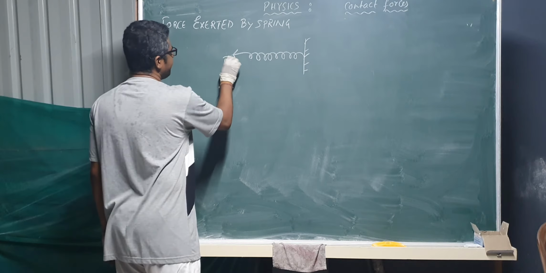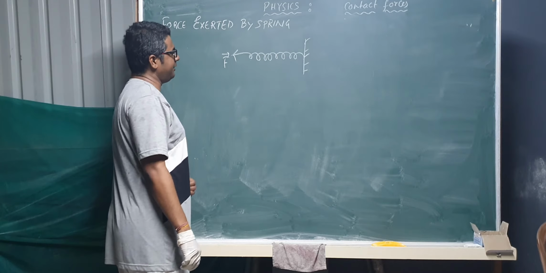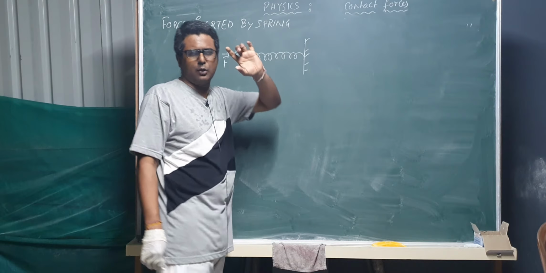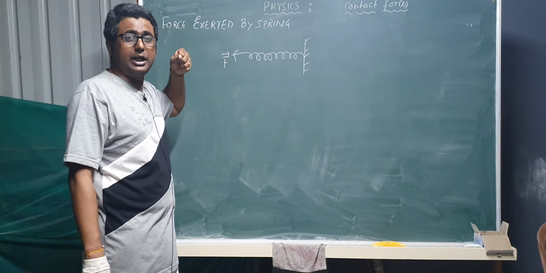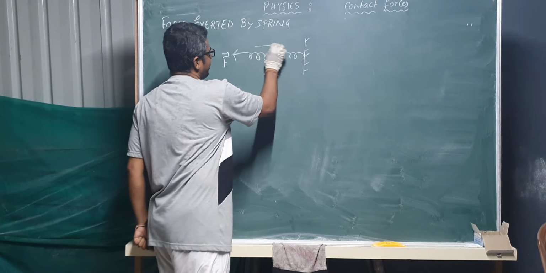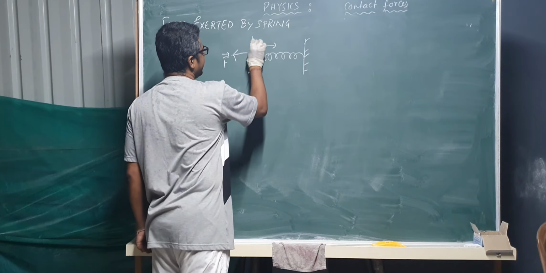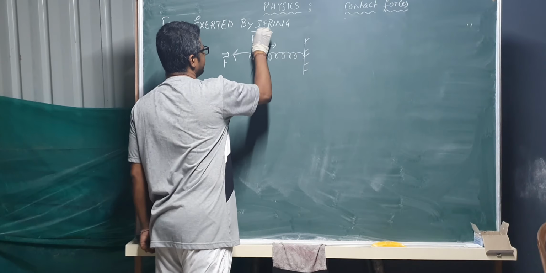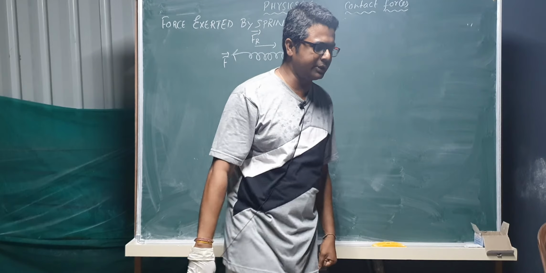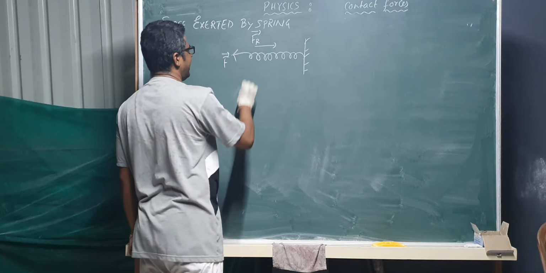One is if you are giving force on this side, then suppose you are pulling a spring like this. You must have some spring in your house, just try to pull it. So definitely you are going to feel some pull from the other side of the spring. So there is a force that acts on this side. This force is called restoration force, FR, opposite to the force applied. Restoring force is opposite to the force applied.